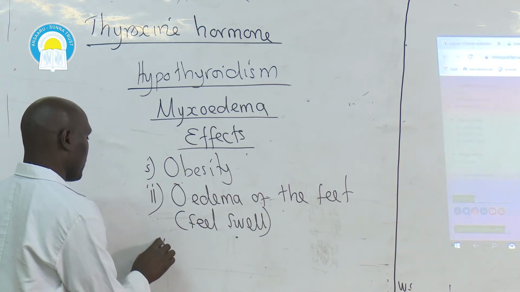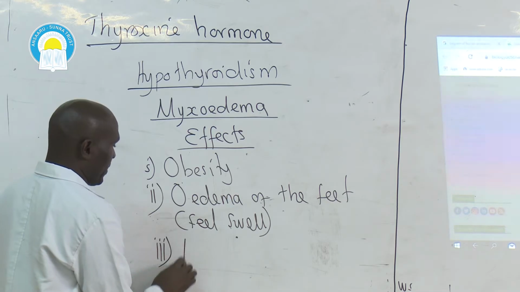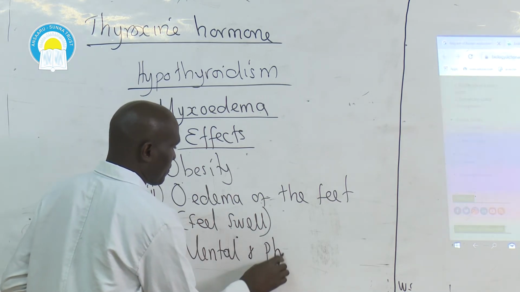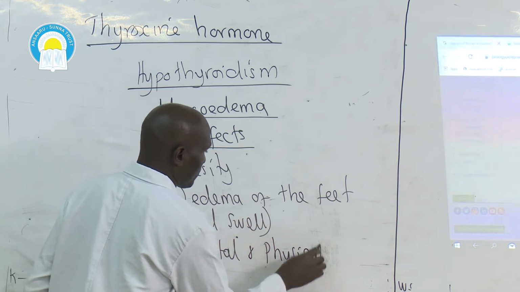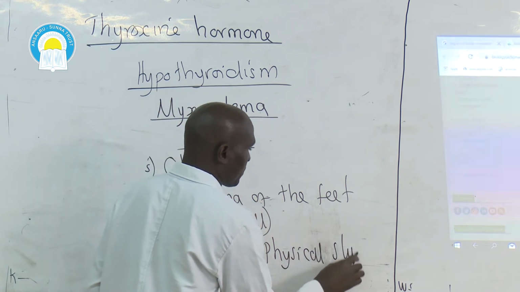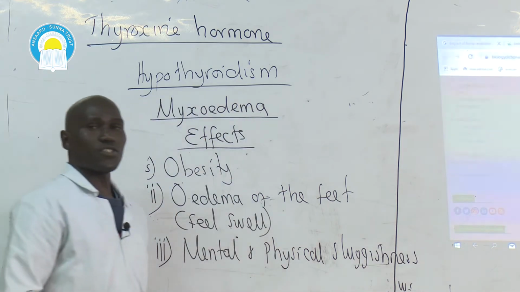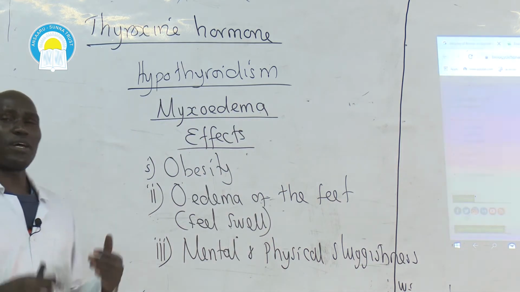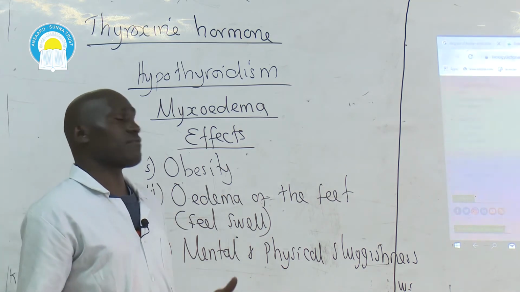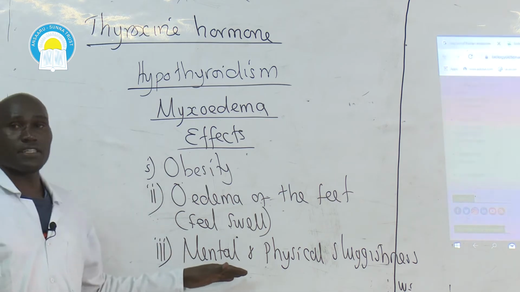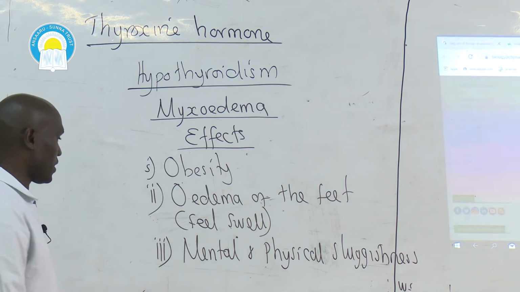Then, mental and physical sluggishness. A person is slow at reasoning. When it comes to performing any physical activity, the individual is also slow. So the victim will suffer from physical and mental sluggishness.